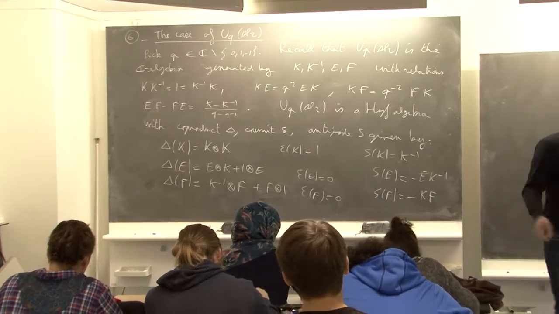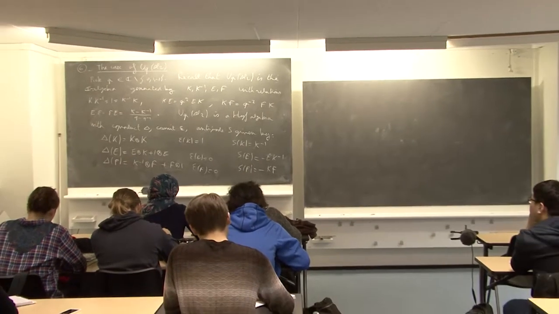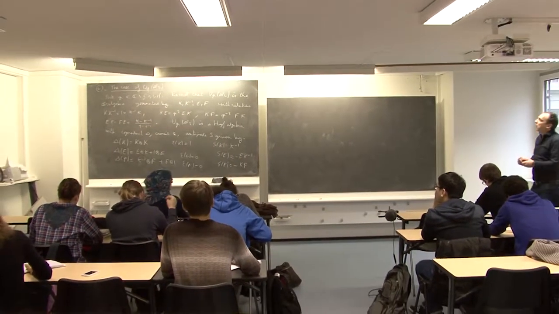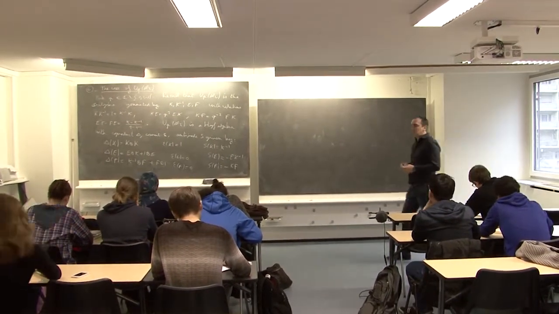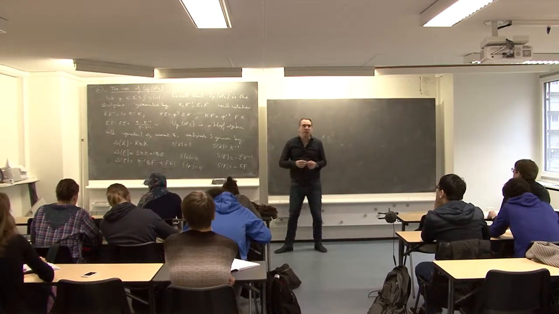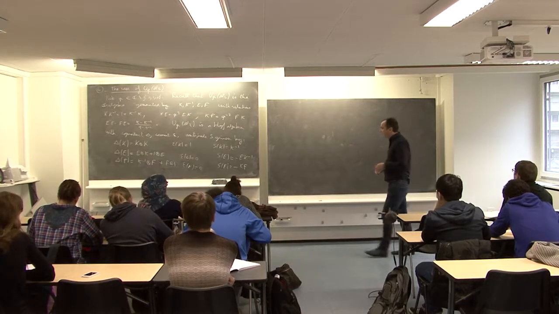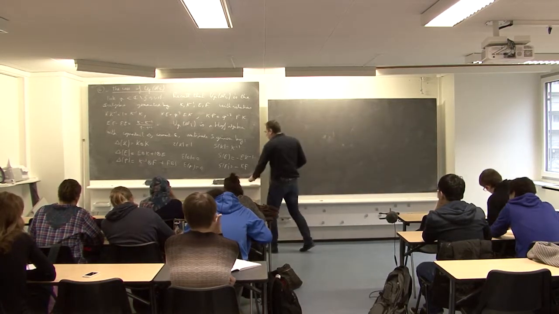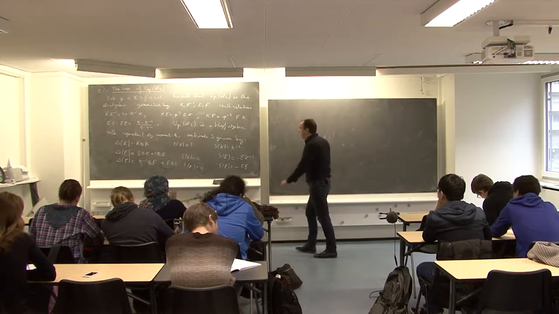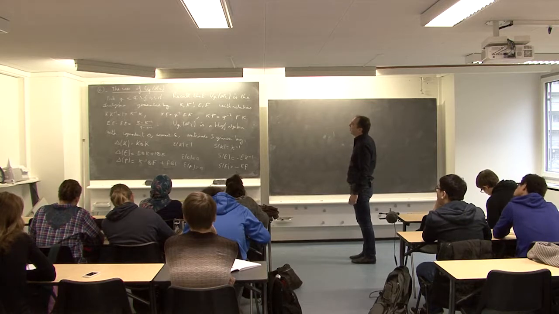So we would like to apply the technique we have seen to find an R matrix for this quantum group. But here this quantum group is not finite dimensional. So we want to be in the finite dimensional setting. So we will consider a finite dimensional quotient of this Hopf algebra.